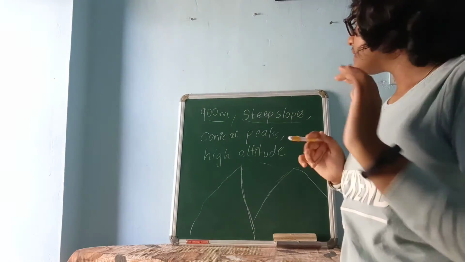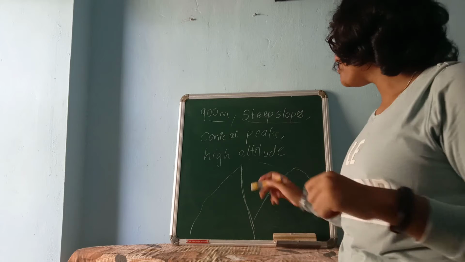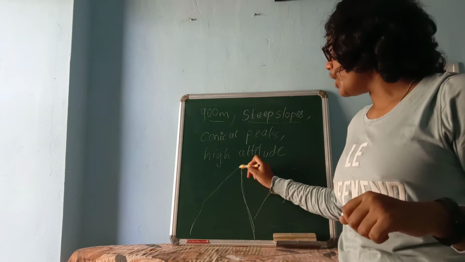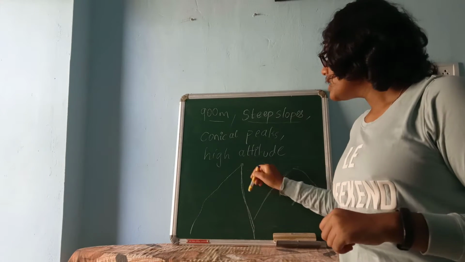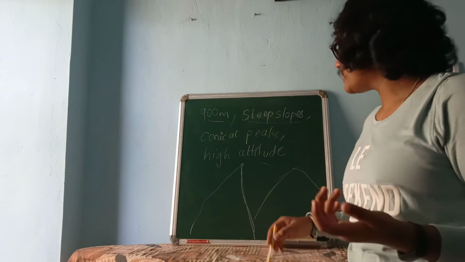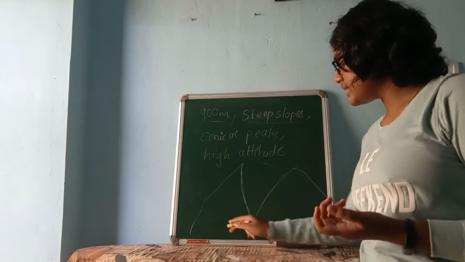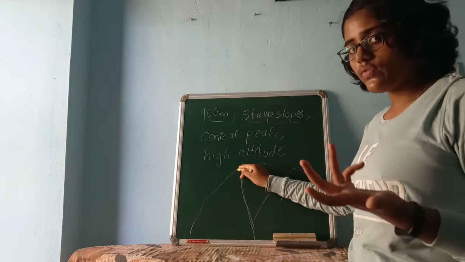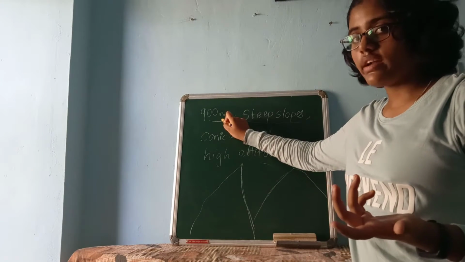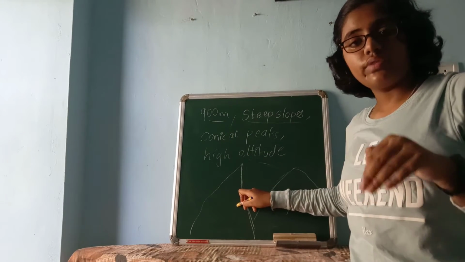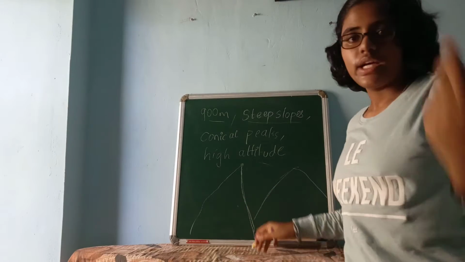Next is conical peaks. Conical peak means the top will be conical, meaning sharp, and high altitude means it will be of high altitude. Obviously, if it is more than 900 meters, then the altitude will also be high, right?